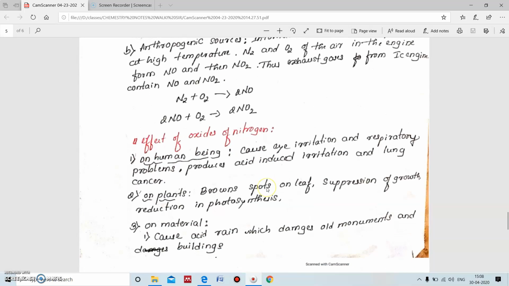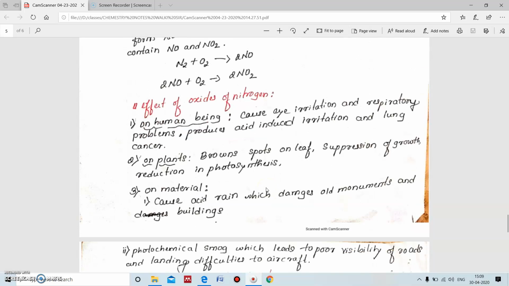The effects of oxides of nitrogen on human beings: it causes eye irritation, respiratory problems and produces acid induced irritation, and it may lead to lung cancer. In plants, it forms brown spots on the leaf, which suppresses the photosynthesis process, and it also suppresses the growth of the plant.